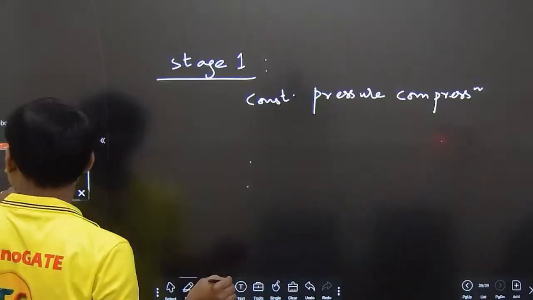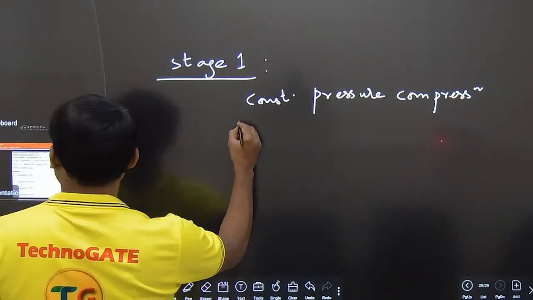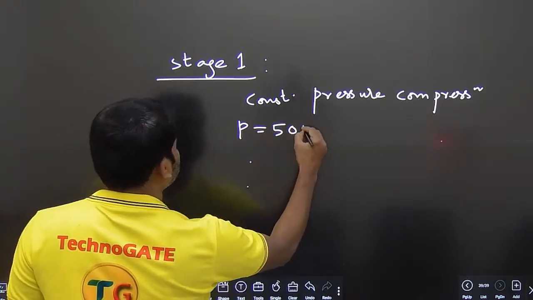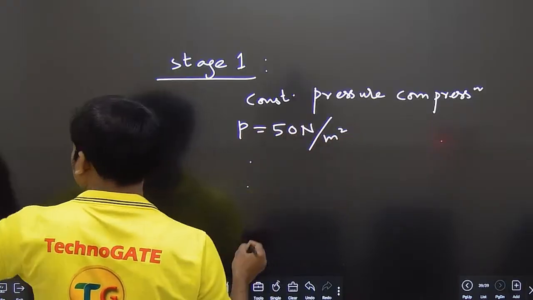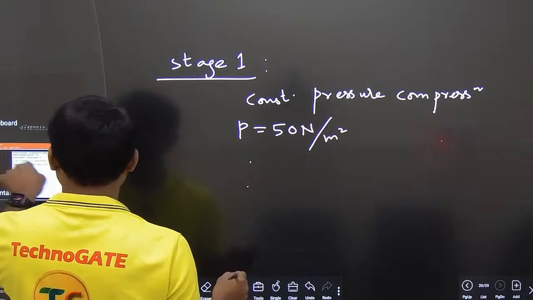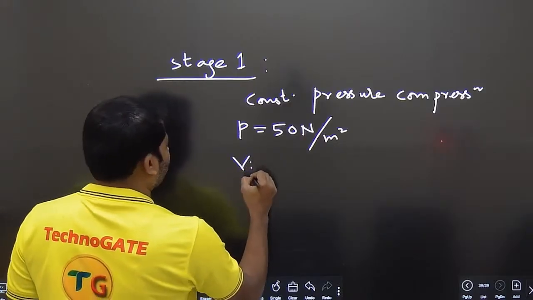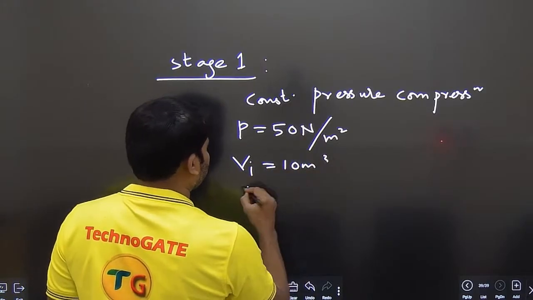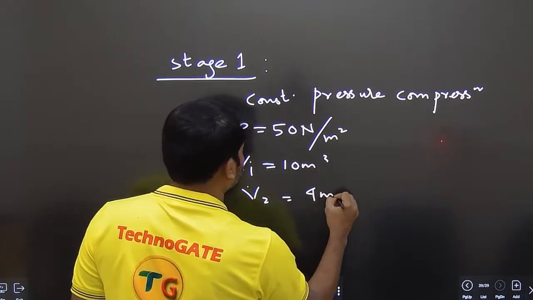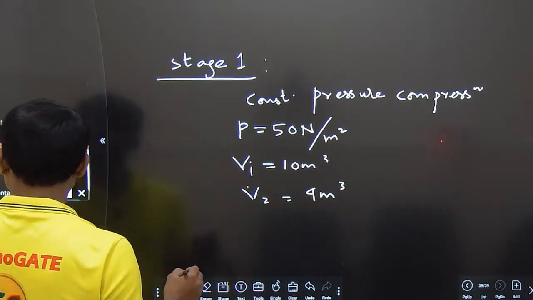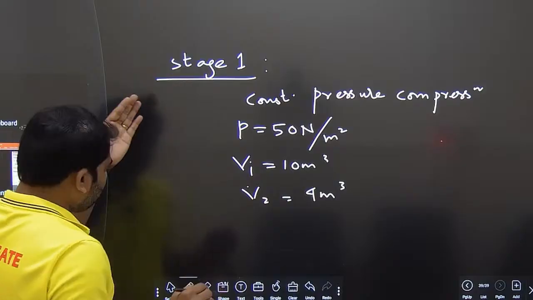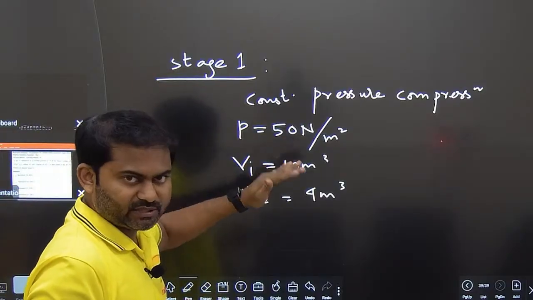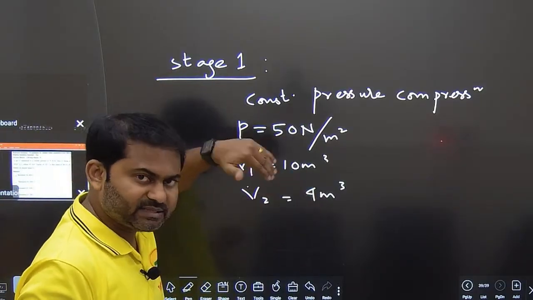Here, pressure is equal to 50 Newton per meter square, from a volume of 10 meter cube to 4 meter cube. Volume 1 is equal to 10 meter cube. Volume 2 is equal to 4 meter cube. Clear? So we need to know the change in internal energy in this one. Then later we will find it in the second stage as well.